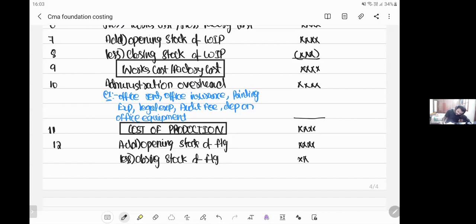If I do so, I get something called cost of goods sold, COGS. Earlier it was COP, now COGS.